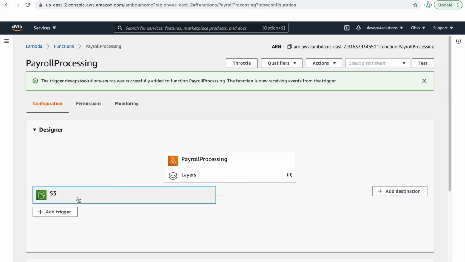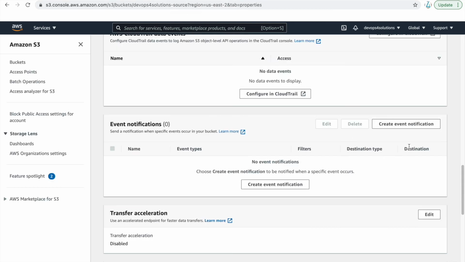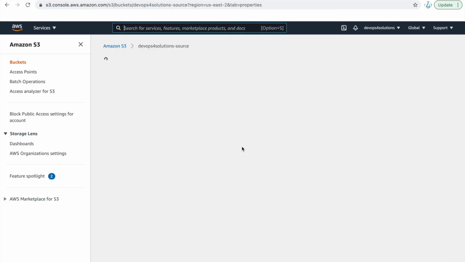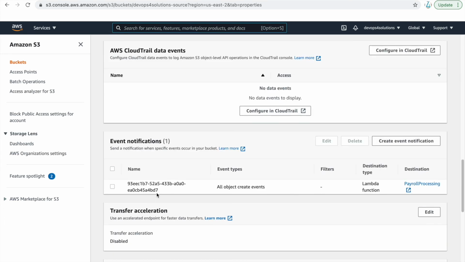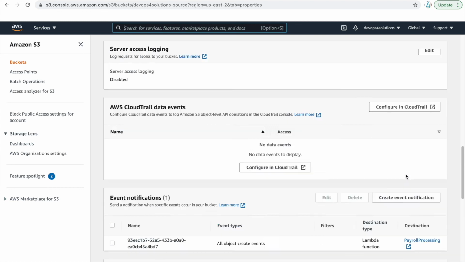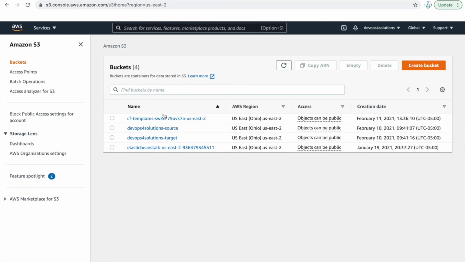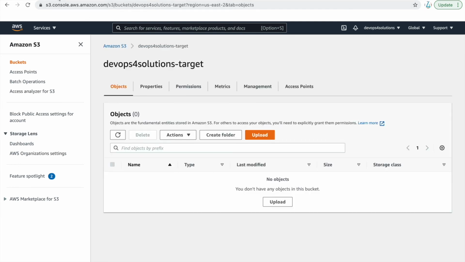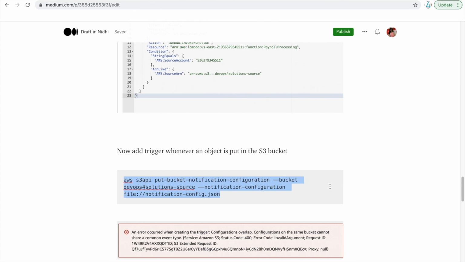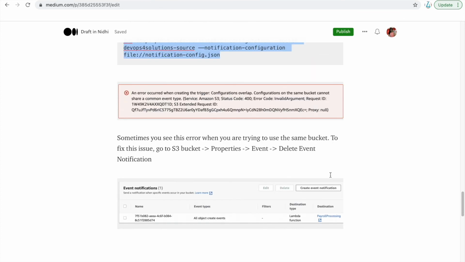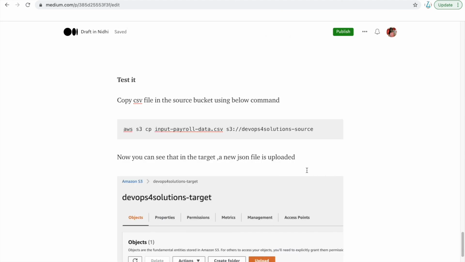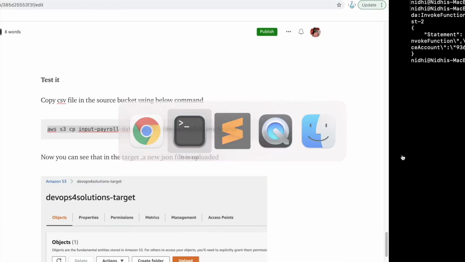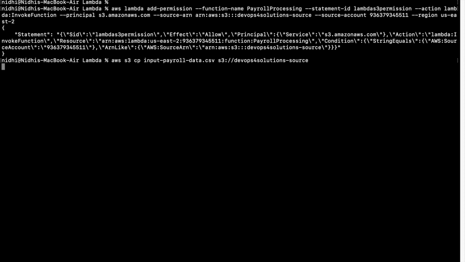Okay, now you can see that it's added, and if I go there and refresh my S3 bucket and go to event notifications, you can see what that means. Whenever something happens on this S3 bucket, it will trigger this destination, and as soon as it triggers the function, it will convert the file and put it in the target bucket. Whatever you have configured in your function, it will work accordingly. Okay, so now let's just test it.